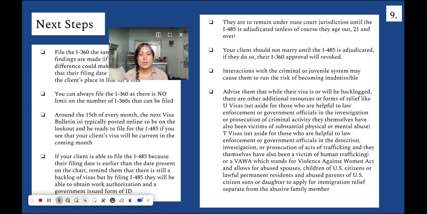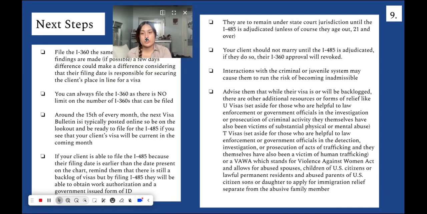Or the VAWA, which stands for the Violence Against Women Act and allows for abused spouses, children of U.S. citizens or lawful permanent residents, and abused parents of U.S. citizen sons or daughters to apply for immigration relief separate from the abusive family member. So like I said, there are additional resources they can go ahead and utilize to their advantage.